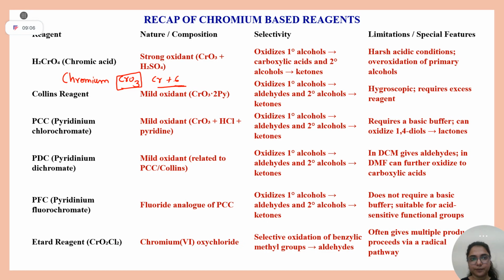Okay, students. CrO3 plus H2SO4 gives you H2CrO4. Now quickly tell me two other ways from which you can make chromic acid. It was given in the slides. Apart from CrO3 plus H2SO4, there were two other ways also from which you can get H2CrO4. One is CrO3 plus H2SO4. Other,